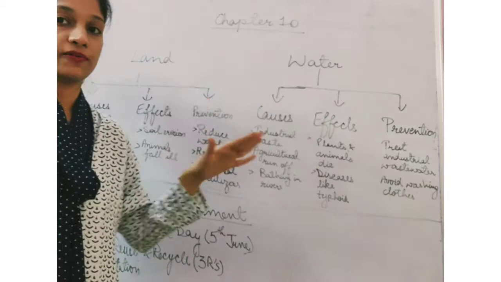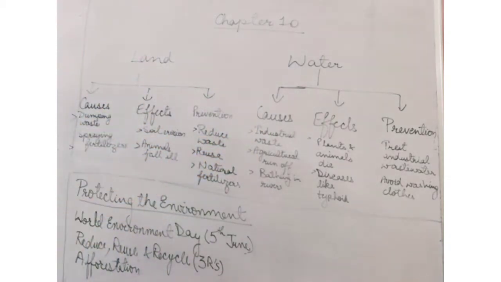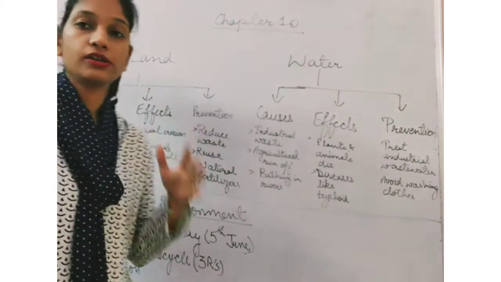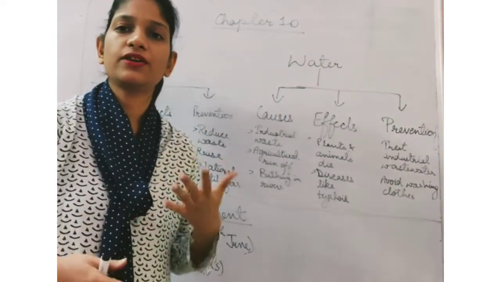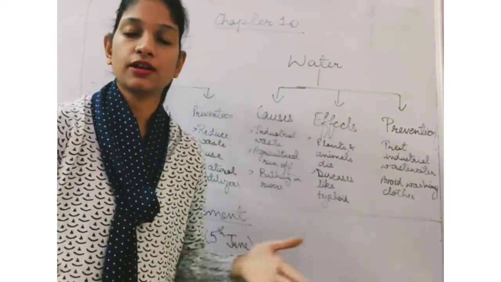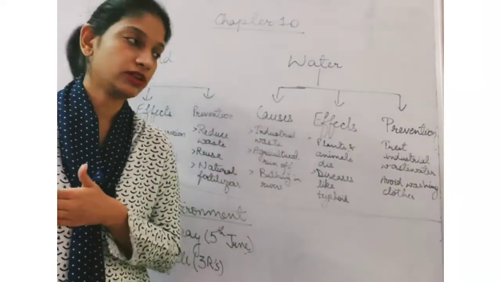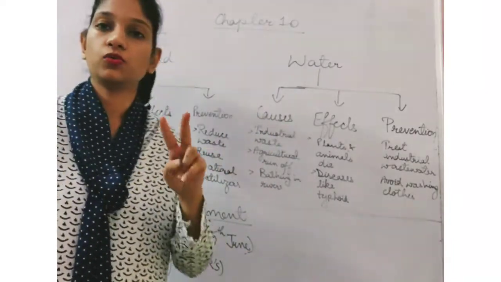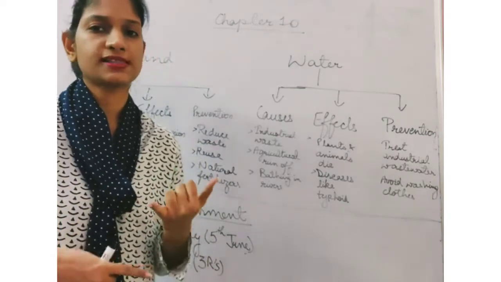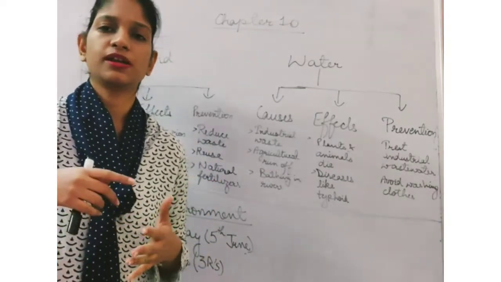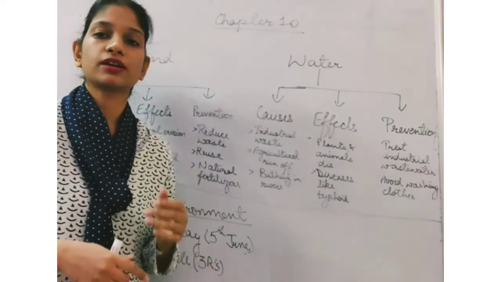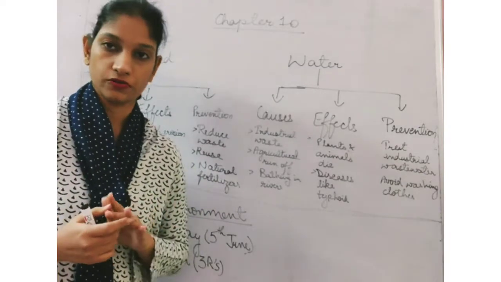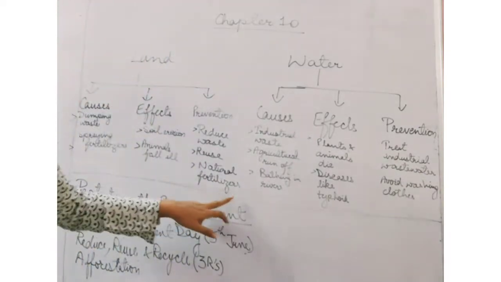Then we talk about the prevention of land pollution. What are the ways to prevent it? We should reduce the amount of waste that we generate every day. Every household generates a huge amount of waste, so we should cut down that waste. Second is reuse. Whatever you can reuse, be it plastic bottles, glass bottles, or containers, try to reuse it. Don't throw it.